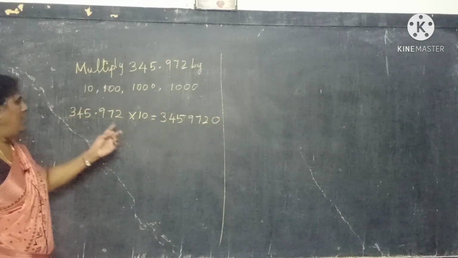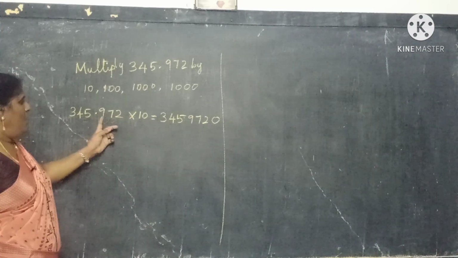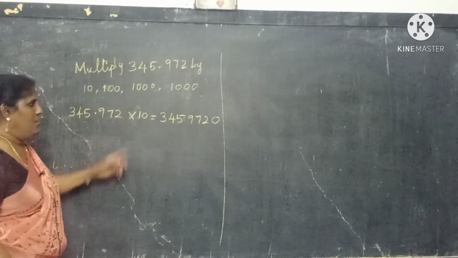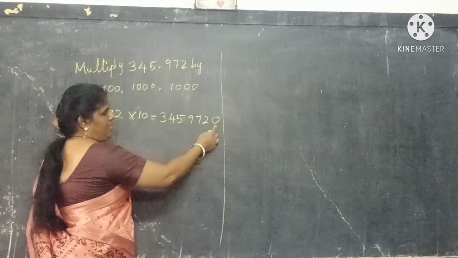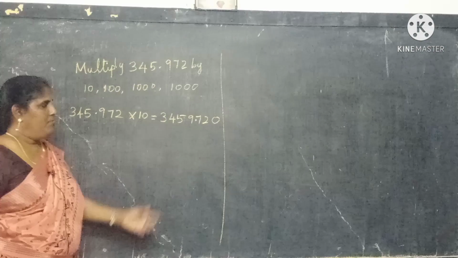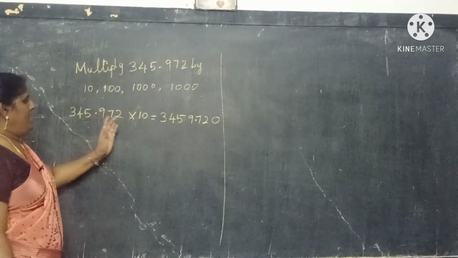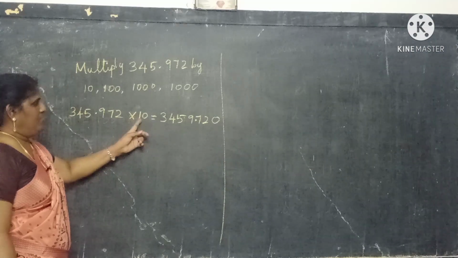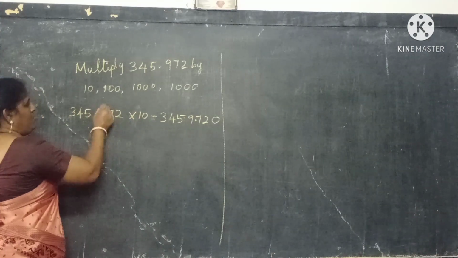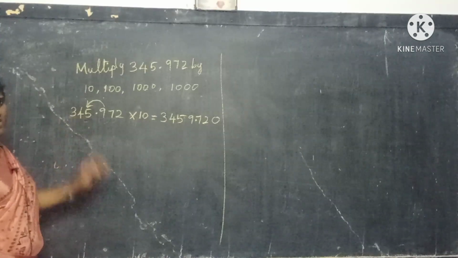Now how many digits are there after the decimal? 3 digits. So from here, you should put the point between 9 and 7. That means if they ask by 10, this 9 will move to the one's place.